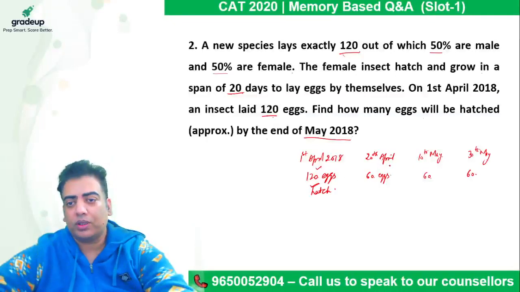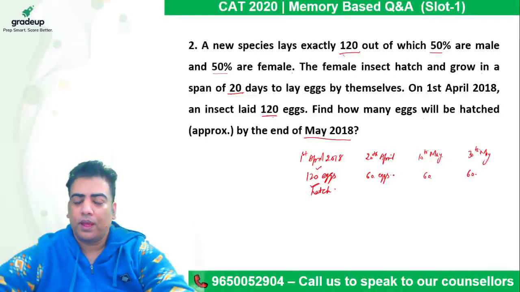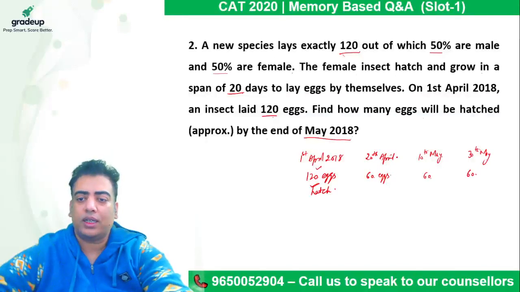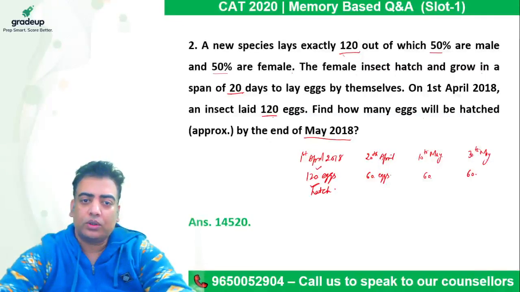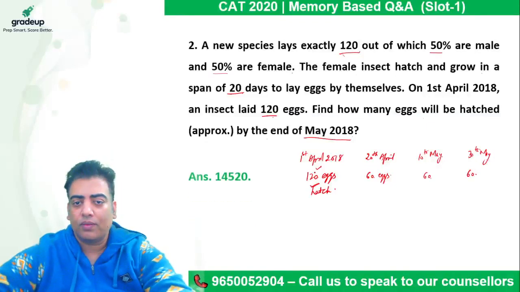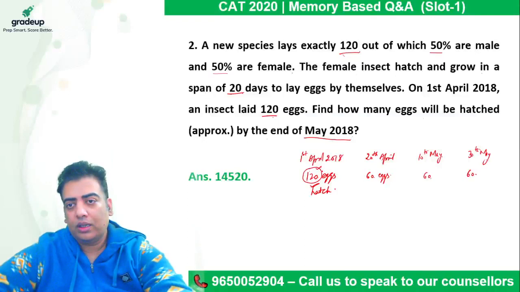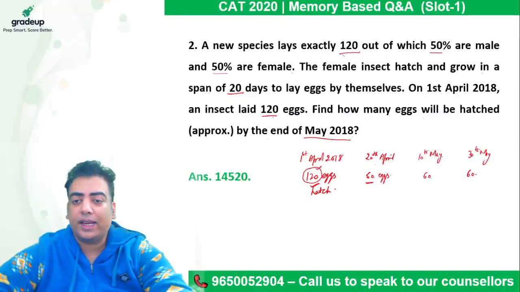So likewise, the process keeps going on. In this case, we just need to understand how to multiply with the total number of values here. To figure out the total number of eggs laid, 120 is the initial figure. After 20 days, 50% of the females, which are 60, will lay 60 eggs each.